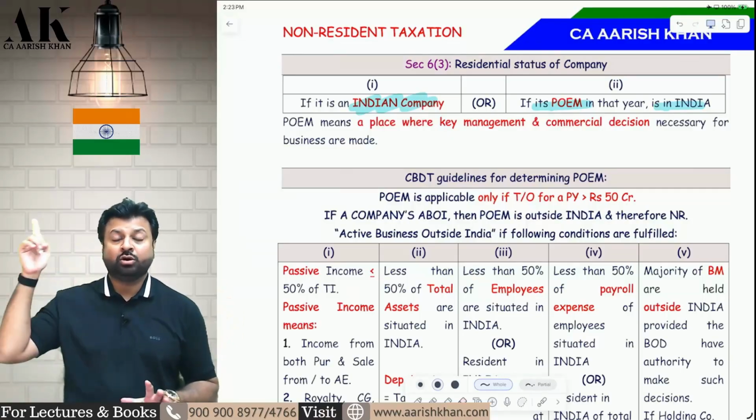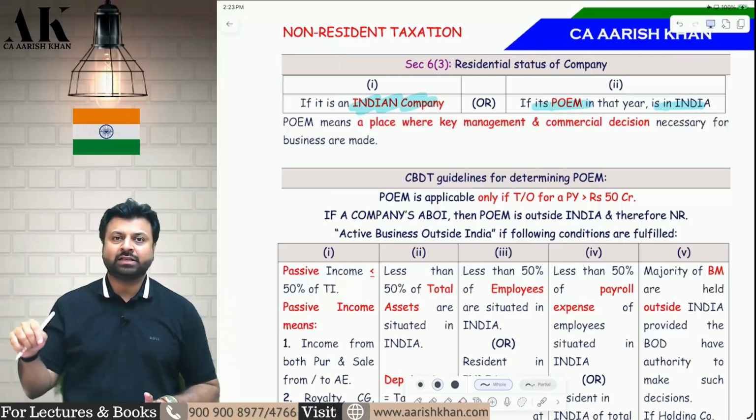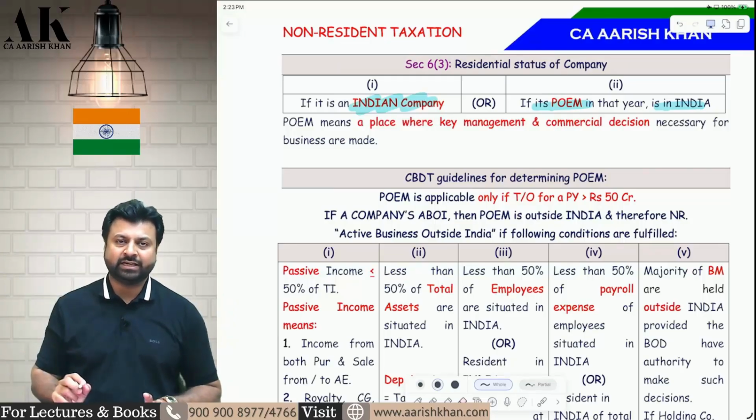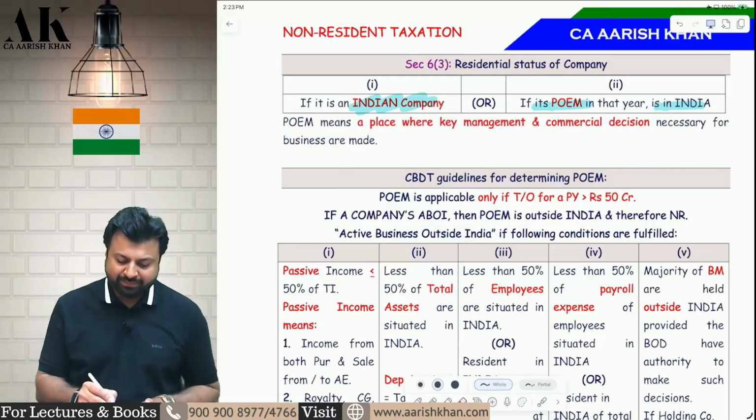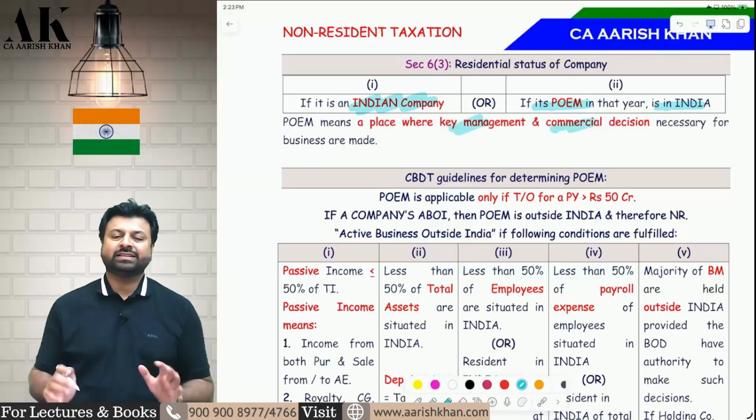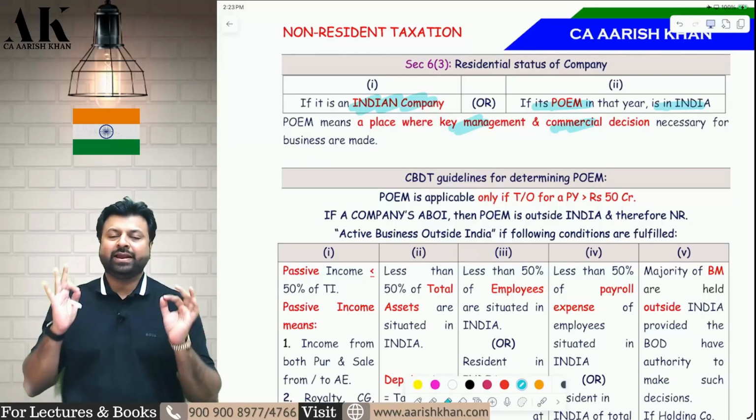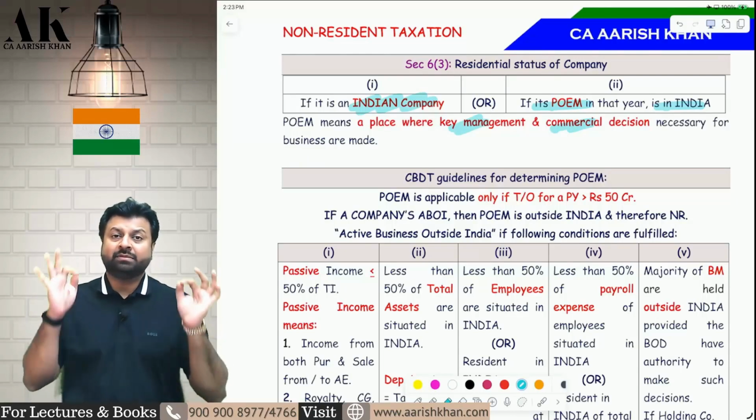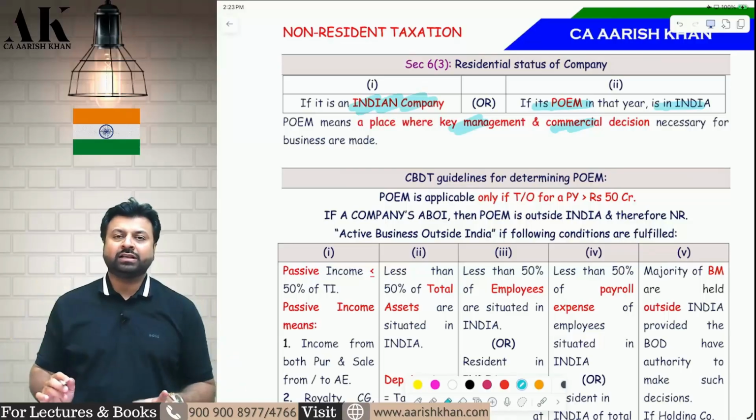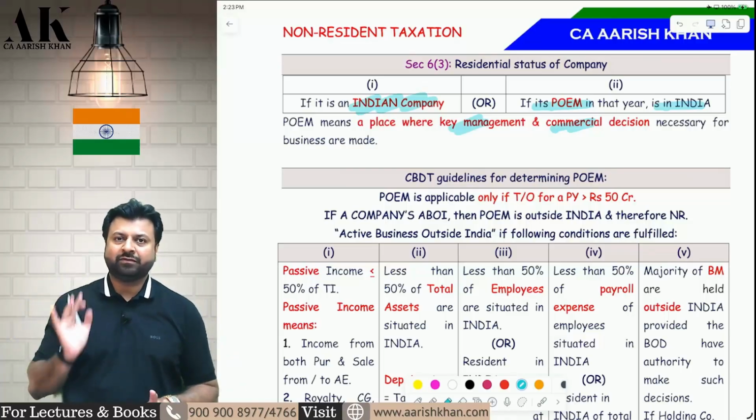If the company is incorporated outside India, then it can become resident if the place of effective management is in India. Sir, what do you mean by place of effective management? Place of effective management means a place where the key management and commercial decisions of the businesses are made. So if the key management and commercial decisions of the businesses are made in India, then India will be called as what? India will be called as the place of effective management.